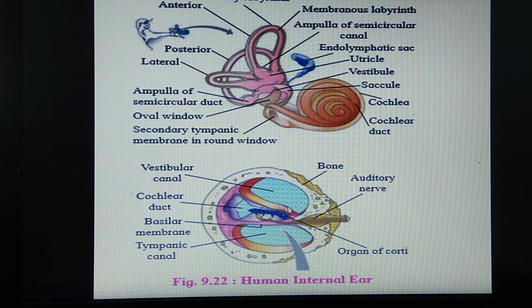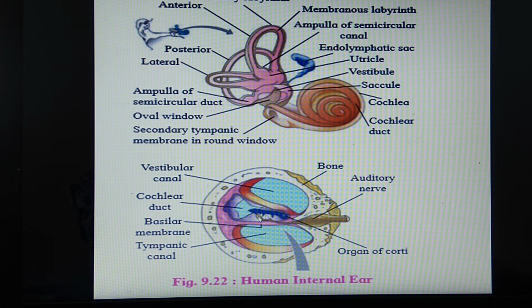Why are there three cavities? It is because of two membranes, this upper membrane and this lower membrane. This one is called the basilar membrane and the upper one is called Reissner's membrane. Because of the presence of Reissner's membrane and the basilar membrane, the cochlea is divided into this three-compartment structure: scala vestibuli, scala media and scala tympani. On this basilar membrane, one structure is present, which is called the organ of Corti.